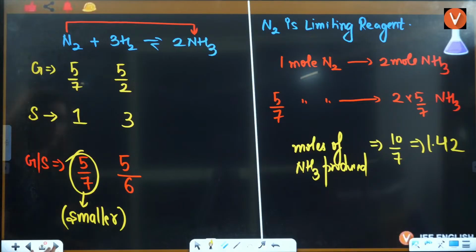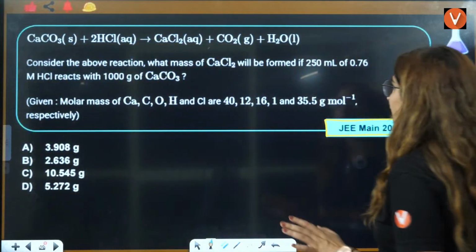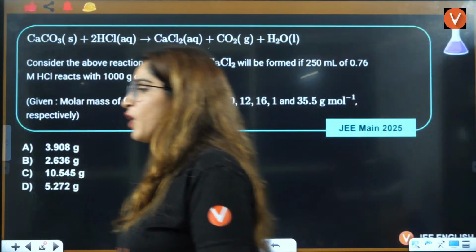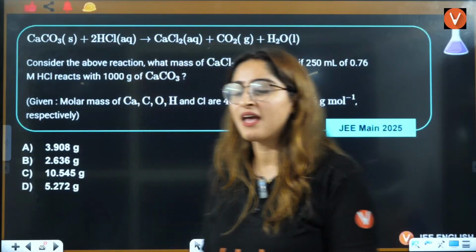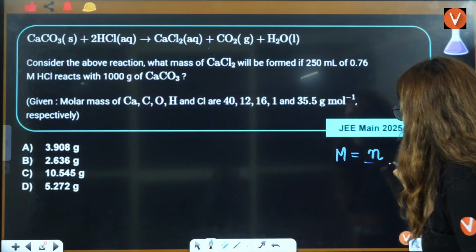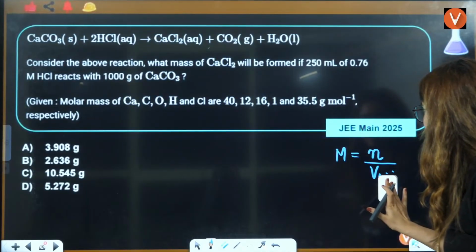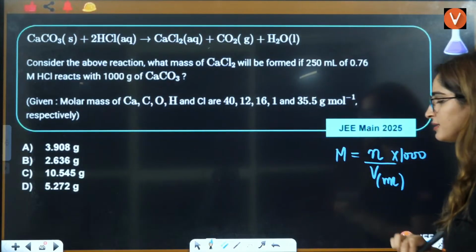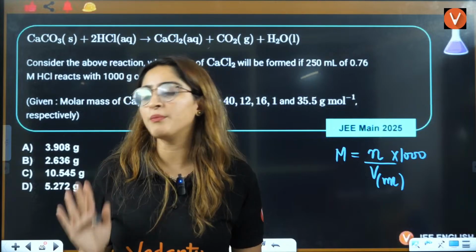Okay, very good, very good. Now let's talk about the next question here. Yes, very good. There is molarity. Awesome, Abhijit. Very good. So let's see this. From molarity also you can find the moles. If you remember, what is the formula of molarity? Molarity is equal to number of moles divided by volume in liters. If volume is given in milliliters, then you multiply it by 1000. That's how you can calculate the number of moles.